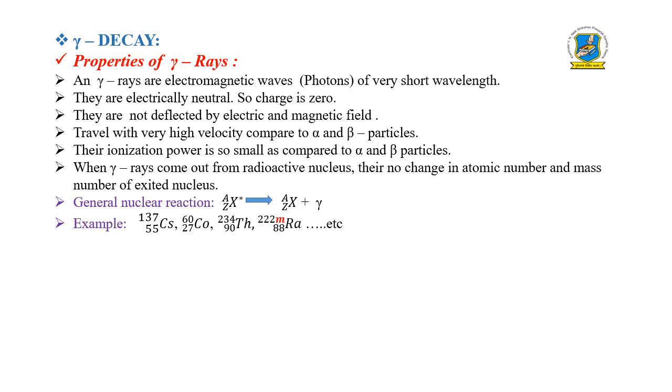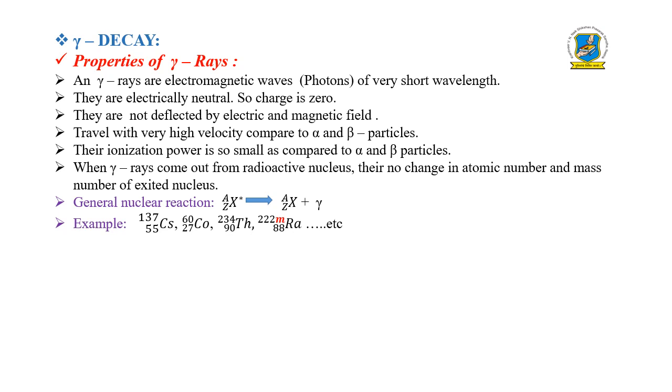When gamma rays come out from the radioactive nucleus, there is no change in the atomic number and mass number of the excited nucleus. That means there is no emission of alpha or beta, it's just photons, that means electromagnetic rays are coming. There is no emission of electrons or protons or neutrons, just a photon, that means energy. That's why there is no change in the atomic number and mass number.